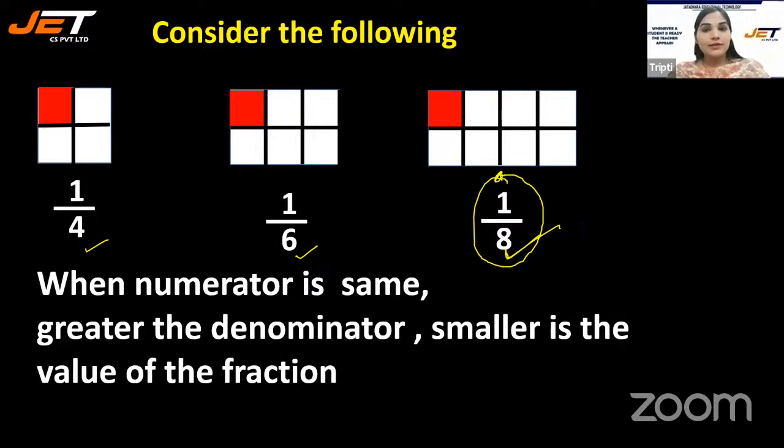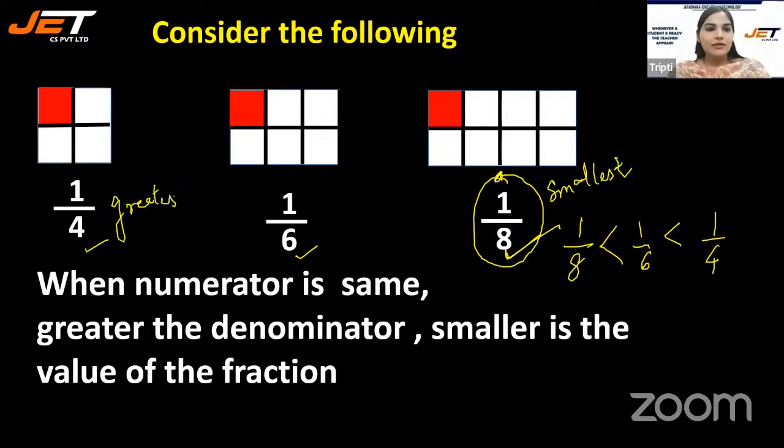Here it's the fraction with the greatest denominator that is the smallest. So 1 by 8 is less than 1 by 6, which is less than 1 by 4. So this is the smallest of these 3, and this is the greatest. The fraction with the greatest denominator will be the smallest, and the smallest denominator will be the greatest.